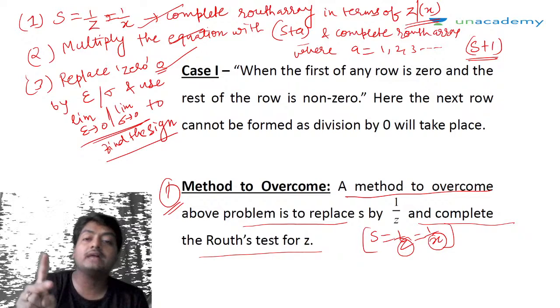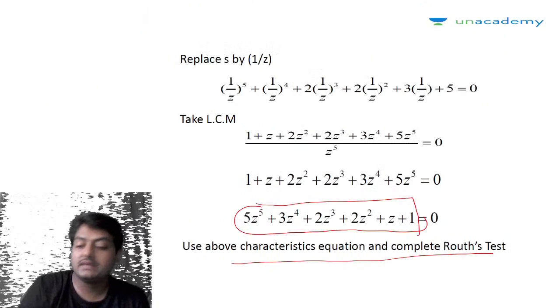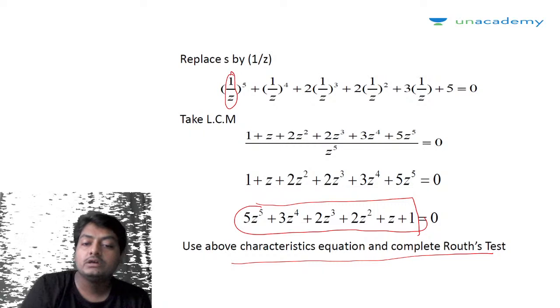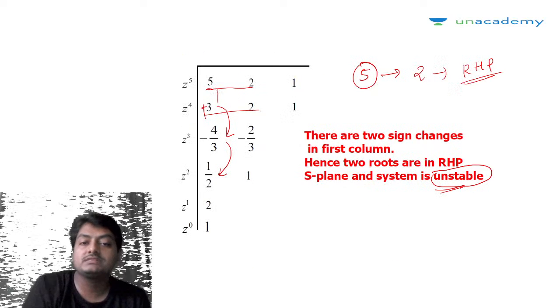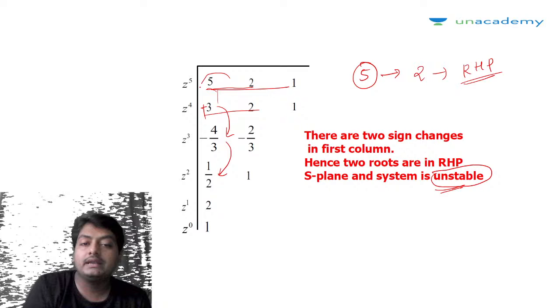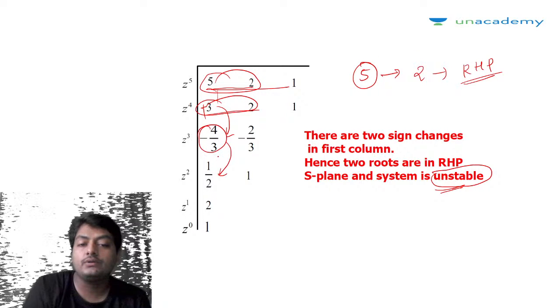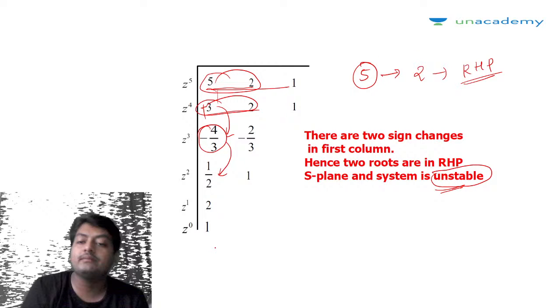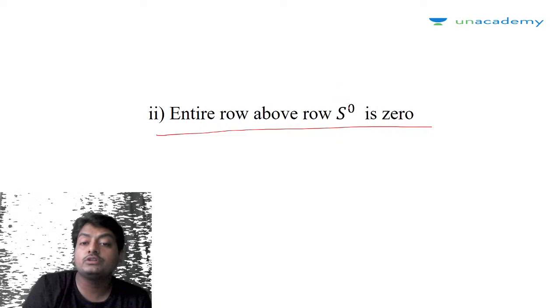Methods 1 and 2 are actually shifting the coefficients. We have seen method 2. In method 1, we have replaced s by z, so the coefficients are now shifted, they have just inverted, so that now the first element of the row is not 0, it is a non-zero element, and subsequent rows can be computed. Similarly, the case where the entire row above s to the power 0 is 0.